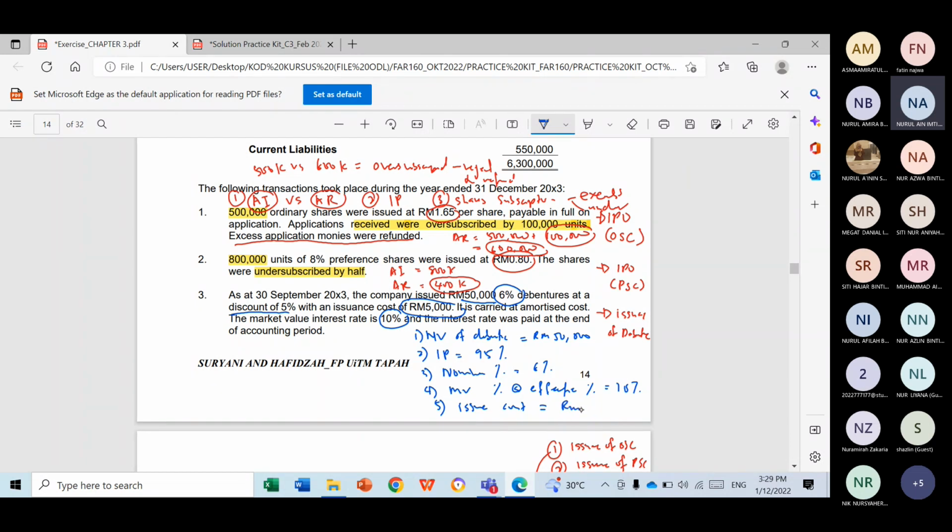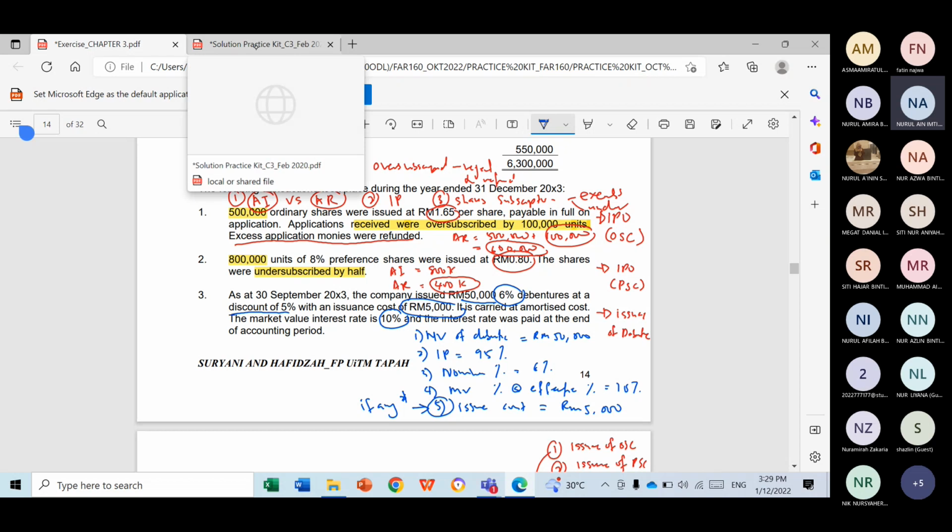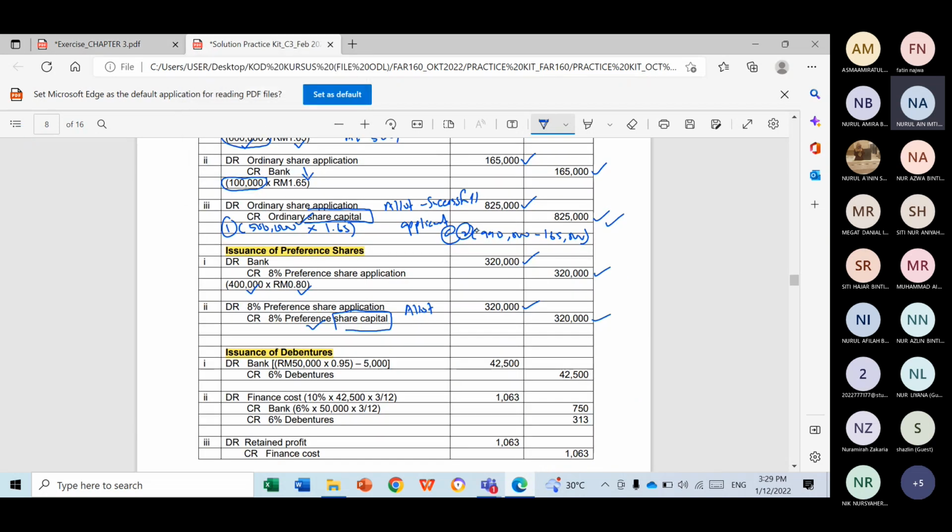Okay, so complete, we have all the information, but somehow issue cost may not be given for certain questions. So if, and only if, you have, then you have to include. If not, just proceed to calculate the fair value without minus the issuance cost. Okay, first we have to find the fair value of the debenture. So this is how we get. How do we get 42,500? You take the nominal value of the debenture times with the issue price and minus for the issue cost. So this is the fair value of the debenture.